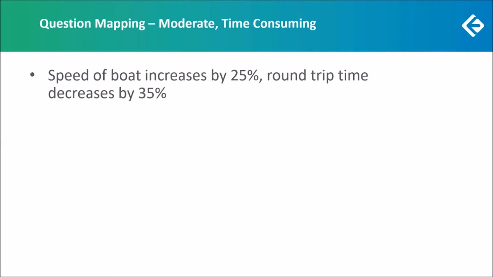Okay, so now we have the ratio of the speed, average speed in terms of v and u. Now we can also find the ratio of time because round trip time is decreasing by 35%. So if originally it was 100, now it is 65. So we could have used ratio of speed, ratio of time, and the concept that ratio of speed is the inverse of the ratio of time. And in this way, we could have solved the question. This was time consuming, easy to lose your way while making your progress through the question. And that is why it is a moderate time consuming question.